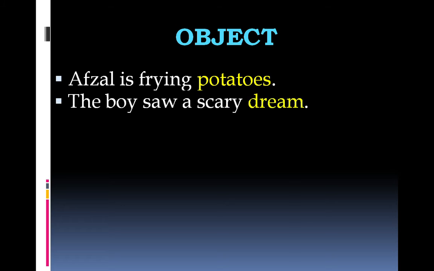Look at the next example. The boy saw a scary dream. What's the subject here? Boy. What did he do? Saw. And what did he see? Dream. So dream is the noun, the thing on which this action of seeing is being performed. So it is the object of the verb saw.